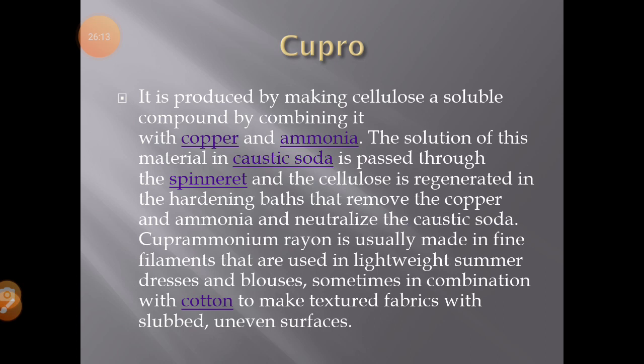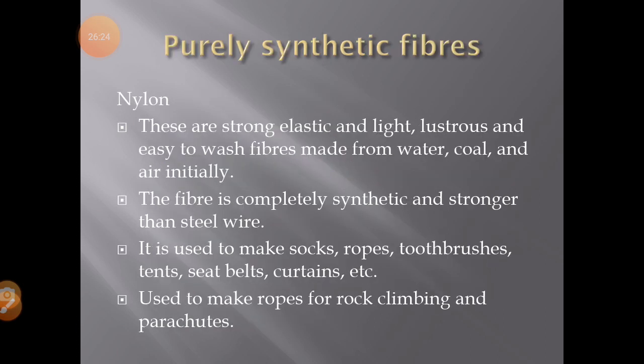In cupro, the cellulose is mixed with cuprammonium hydroxide. The chemical is cuprammonium hydroxide. The rest of the process remains the same as for the other types. Then the next one is purely synthetic fibers. What are the purely synthetic fibers? First, the semi-synthetic fibers. There are three types: semi-synthetic rayon, viscose and cupro.